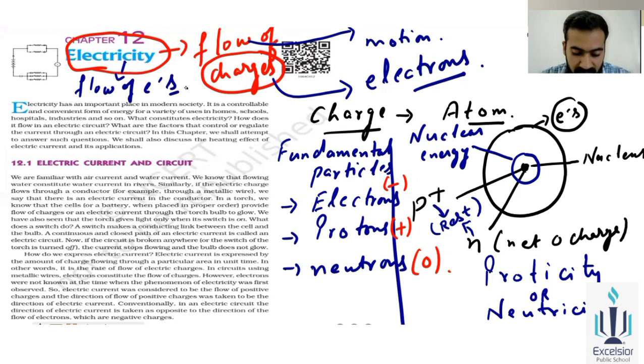Now as the chapter says, we are familiar with air current and water current. We know that flowing water constitutes water current in rivers. Similarly, if the electric charge flows through a conductor, for example, through a metallic wire, अगर एक wire से चार्ज फ्लो कर रहा है, तो हम फिजिक्स के अकॉर्डिंग उसको क्या बोलेंगे कि वो चीज एक इलेक्ट्रॉन्स जो है वो मोशन में चल रहे हैं, दैट इज इलेक्ट्रॉन्स जो है वो फ्लो कर रहे हैं. Okay, why will electrons flow? Because electrons have an orbit around the nucleus, there will be an orbit.